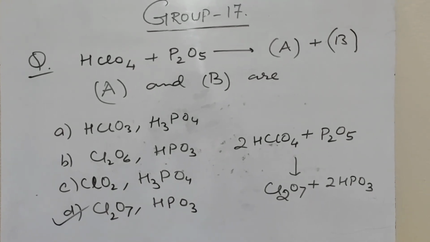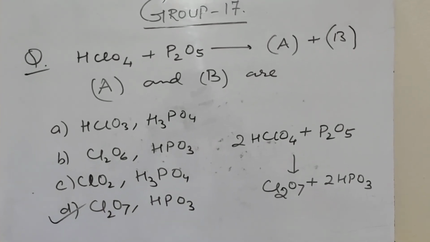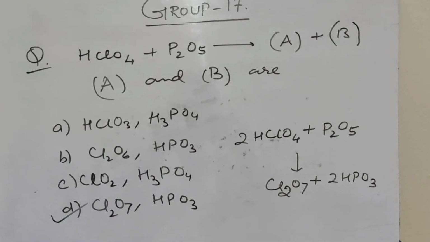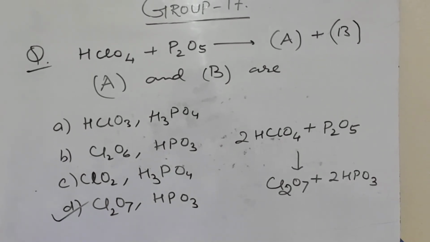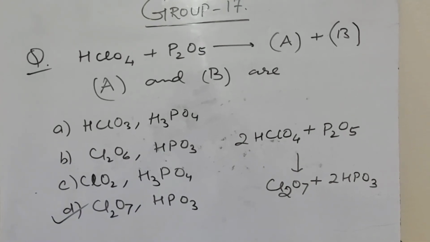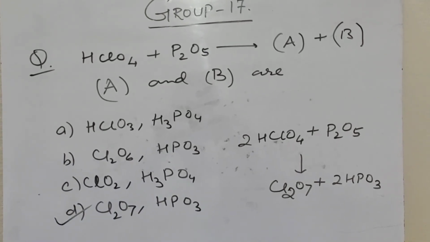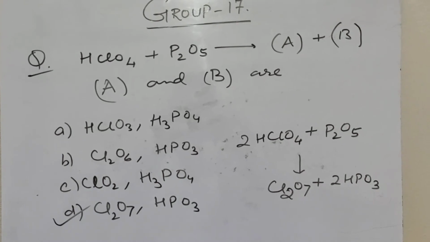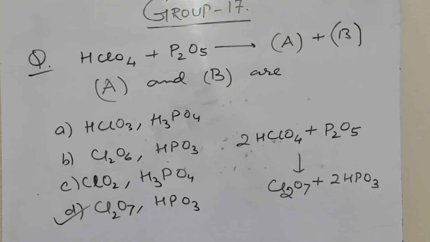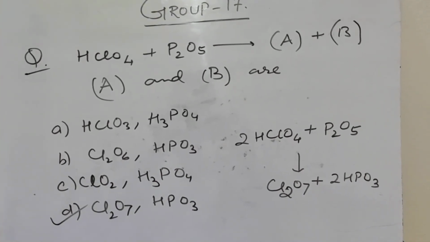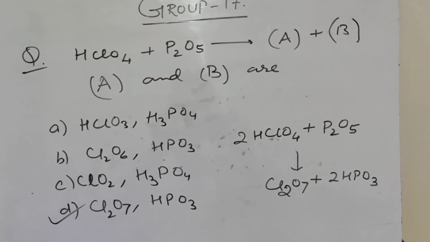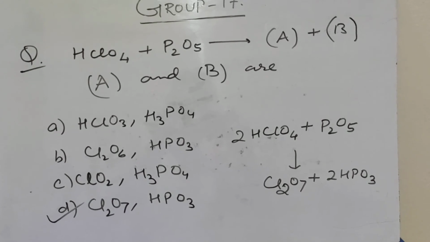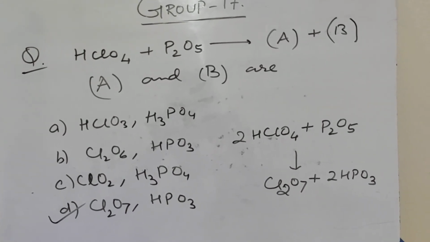HClO4 reacts with P2O5 to give A plus B. A and B are: HClO3, H3PO4; Cl2O6, HPO3; ClO2, H3PO4; Cl2O7, HPO3. As we know, P2O5 is a dehydrating agent, so it reacts with perchloric acid to form Cl2O7, that is the anhydride of HClO4, plus 2HPO3. So the correct choice is D.